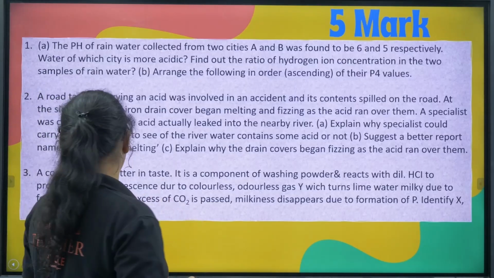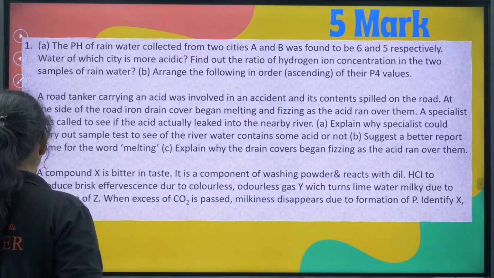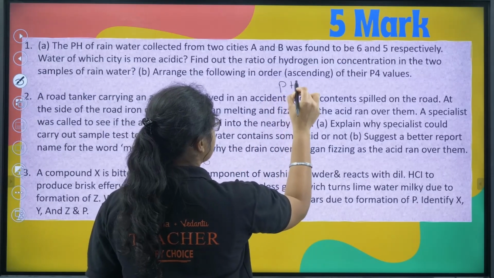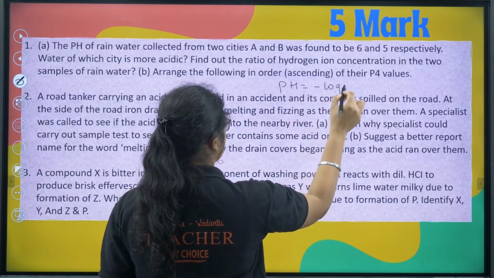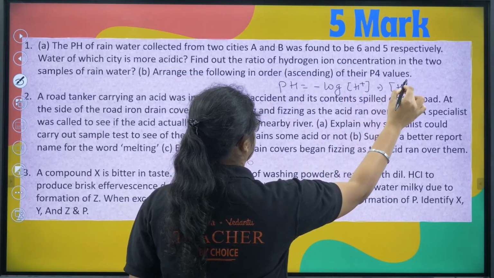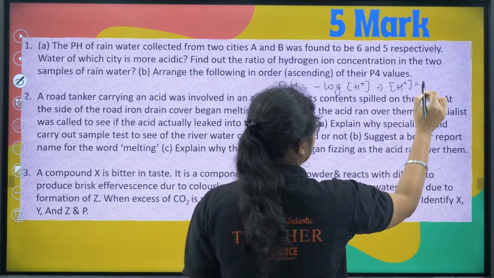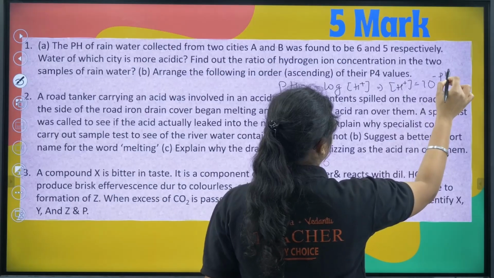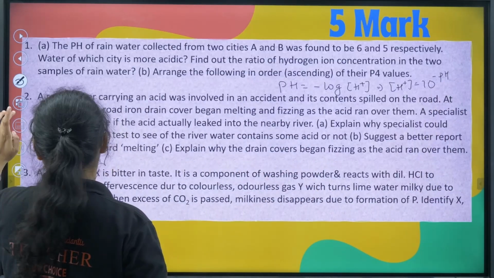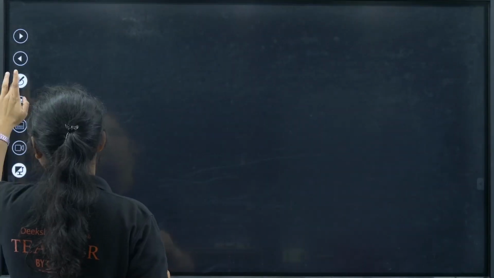So how can you solve this? Let me explain this one. We have a relation that pH is equal to minus log of H plus, or I can say H plus is equal to 10 to the power of minus pH. Let me go to a blank slide and note it down.